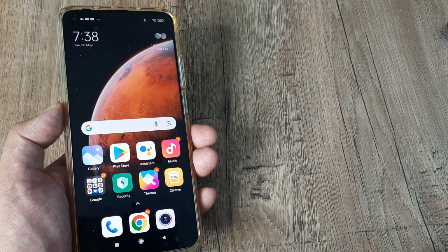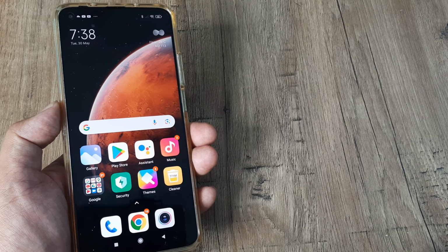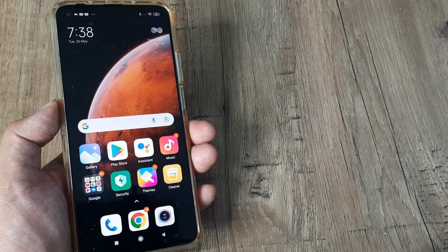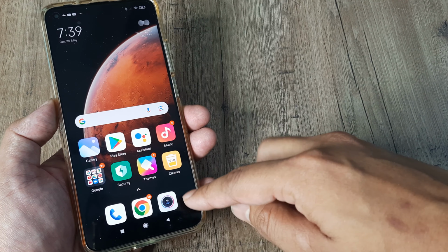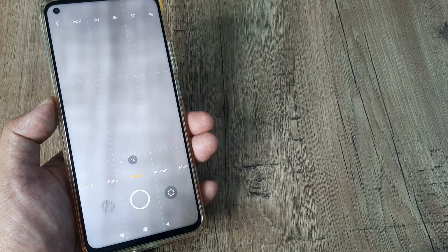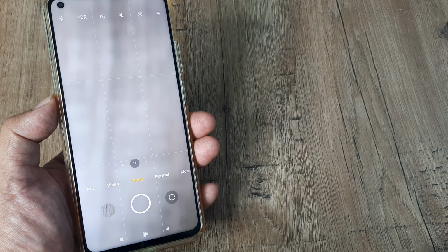Today in the Make Noise Free campaign, we look at how we can mute the camera click sound on an MI phone, also referred to as the shutter noise. Let me explain this with an example. Here I have opened the camera and here I tap on this. You can see that there is a distinct click sound when I am taking pictures.